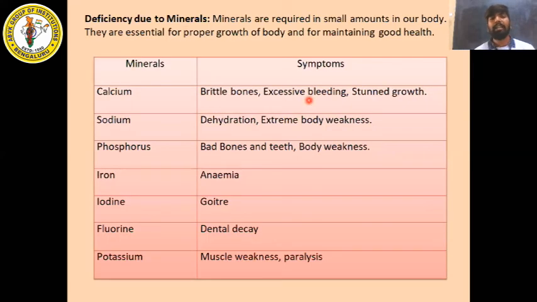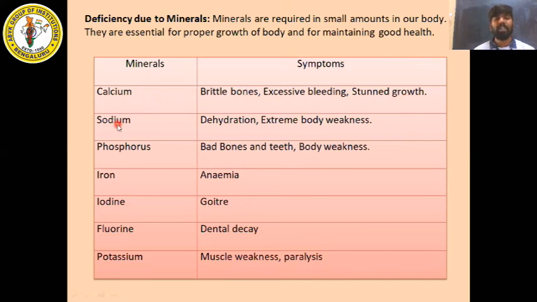Next we have mineral deficiency diseases, or the diseases due to minerals. Minerals are required in small amounts in our body. They are essential for proper growth of the body and for maintaining good health. So we have certain minerals here and also certain symptoms. If you have calcium deficiency, if you don't have calcium in your body, then the symptoms will be brittle bones, excessive bleeding, stunted growth.